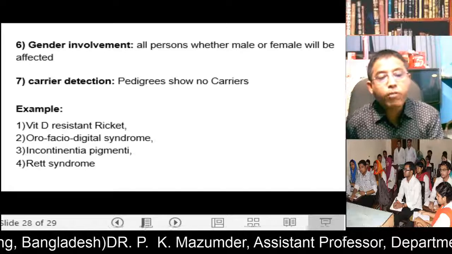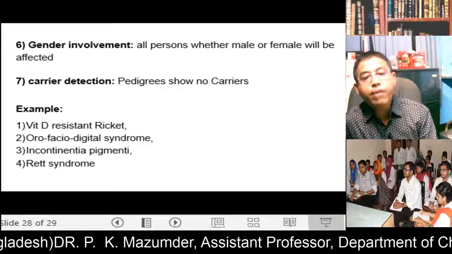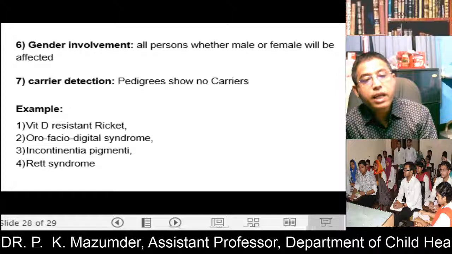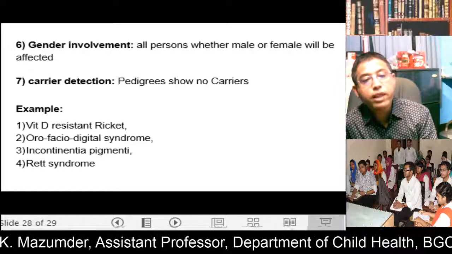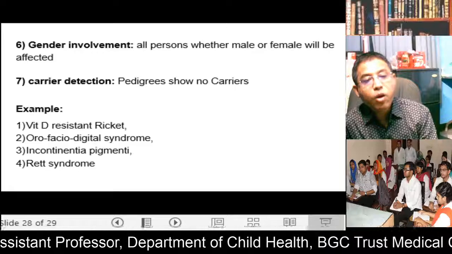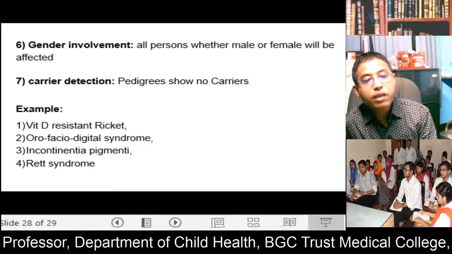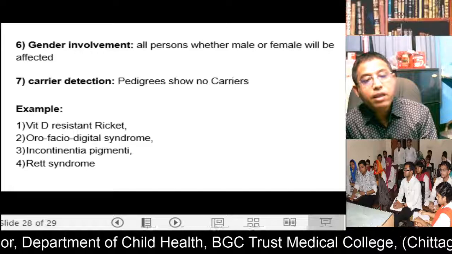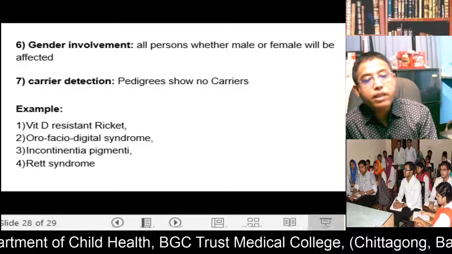Now gender involvement: all persons, whether male or female, can be affected. Carrier detection: the pedigree shows no carriers. A few examples are vitamin D resistant rickets, orofaciodigital syndrome, incontinentia pigmenti, Rett syndrome.